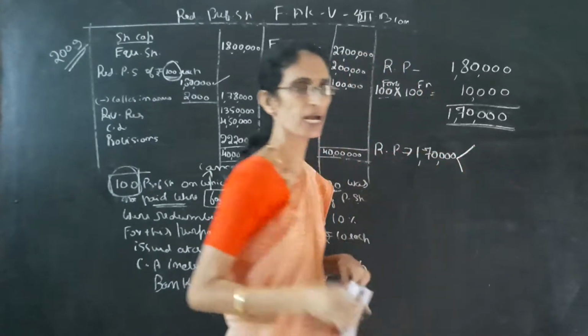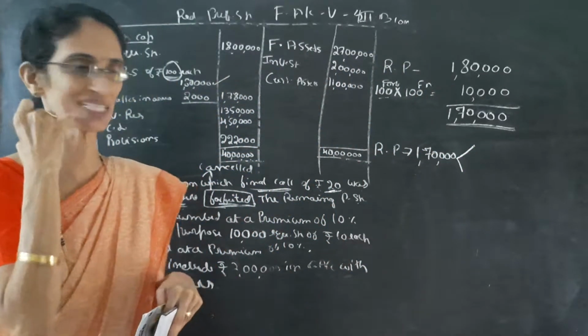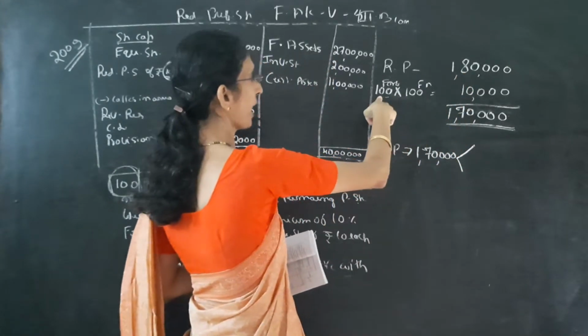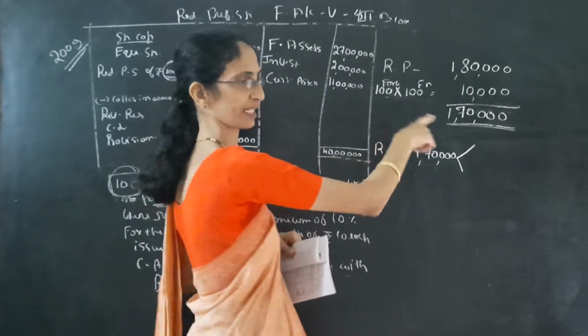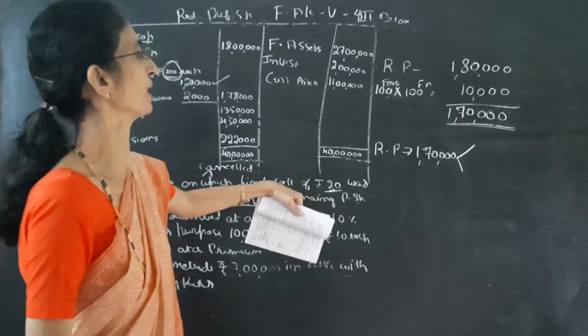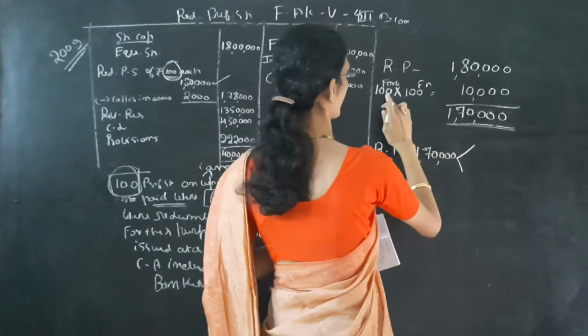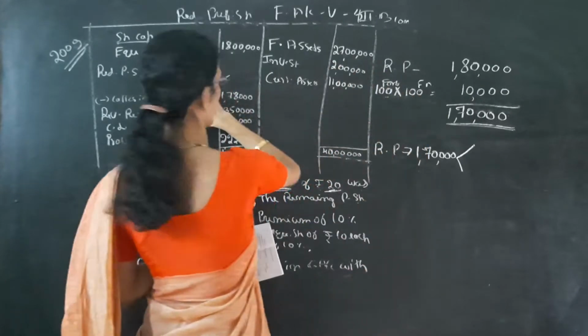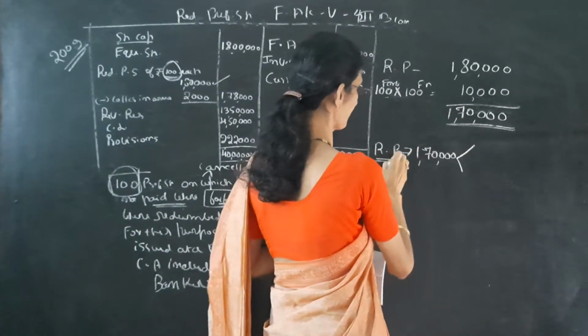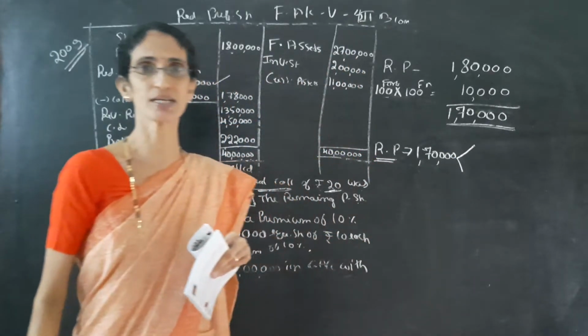Then we have to see how we can redeem these preference shares. Redeemable preference shares are 1,80,000. 100 shares are forfeited, that is, cancelled, since the final call amount was not paid. So 100 shares at face value 100 rupees is 10,000, leaving 1,70,000. So now we have to redeem the preference shares of 1,70,000.